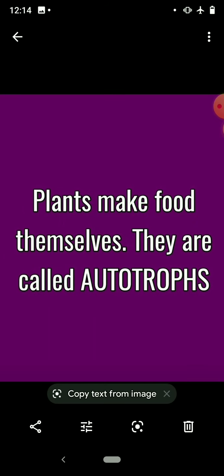Plants make food themselves. So there is this different, unique name given to them. Autotrophs, beautiful name, autotrophs. So plants are autotrophs because they make food themselves.